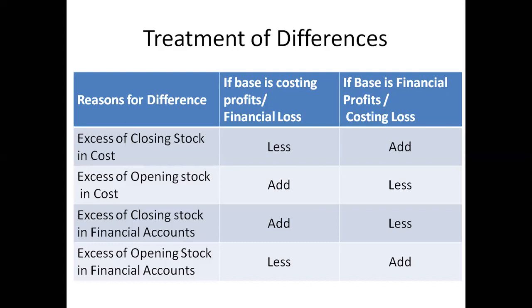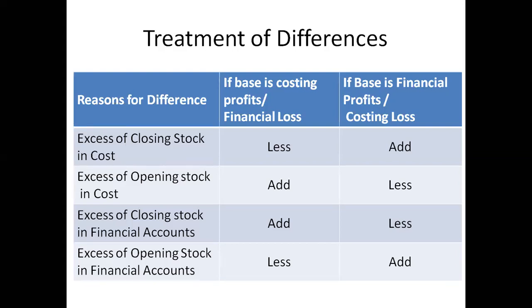And what are the adjustments we have to make? If you are starting with the cost accounting profit, you have to deduct, and if you are starting with the financial profit, you have to add. You have to remember these four points, and then we can move on to the next slide.